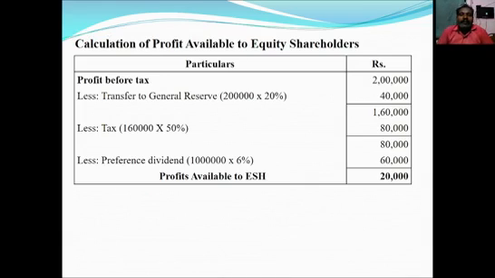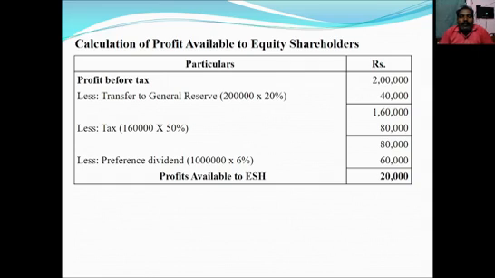They have given expected profit before tax of 2 lakh rupees. The company generally transfers 20% of its profit to general reserve every year, so less it should be deducted from the profit. Less transfer to general reserve, 2 lakh into 20%, that amount is 40,000. It should be deducted from profit before tax, then we will get 1,60,000.